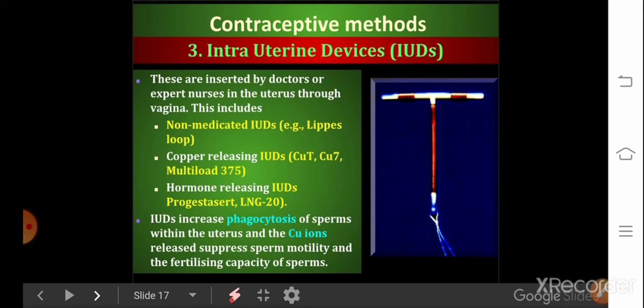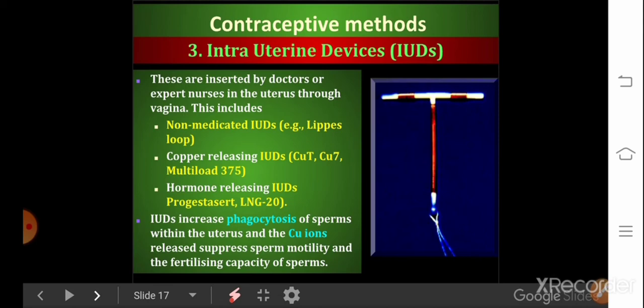The second one is copper releasing IUDs. From this, of course, copper ions will be released. You might have heard about Copper T, Copper 7. Along with this, one more example, Multiload 375. And the released copper suppresses the sperm motility, in the sense movement of sperm, and also the fertilizing capacity of the sperm. So this is about copper releasing IUDs.